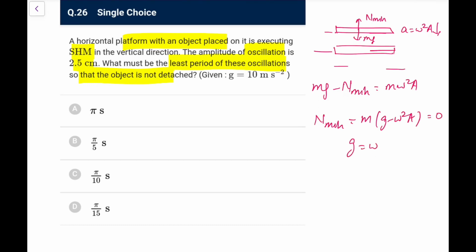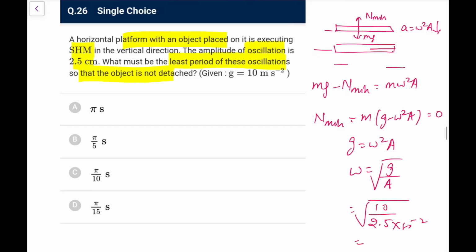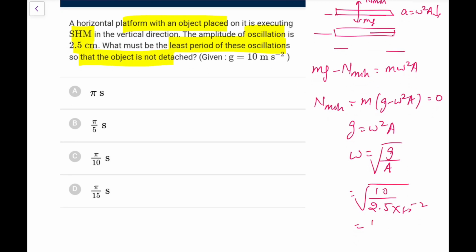So g should be equal to omega square A. So omega is root of g by A, where g is 10 and amplitude is 2.5 into 10 to the power minus 2. That comes out as 1000 upon 2.5, that is 400. So root of 400 is 20. So the time period comes out as 2 pi by 20, so least period is pi by 10 seconds.